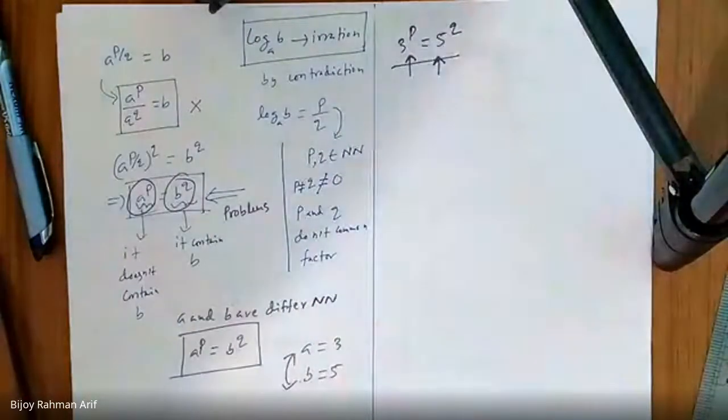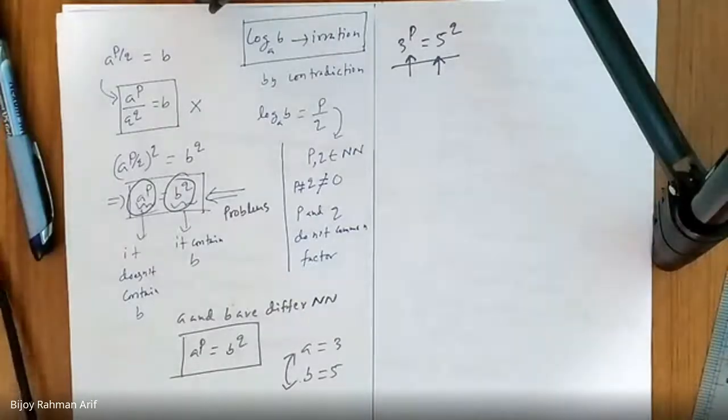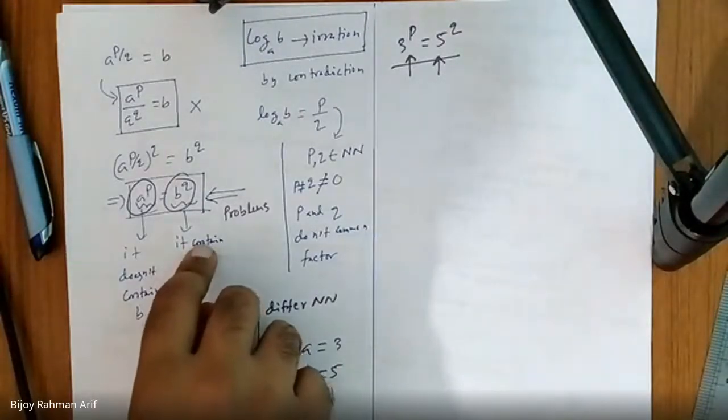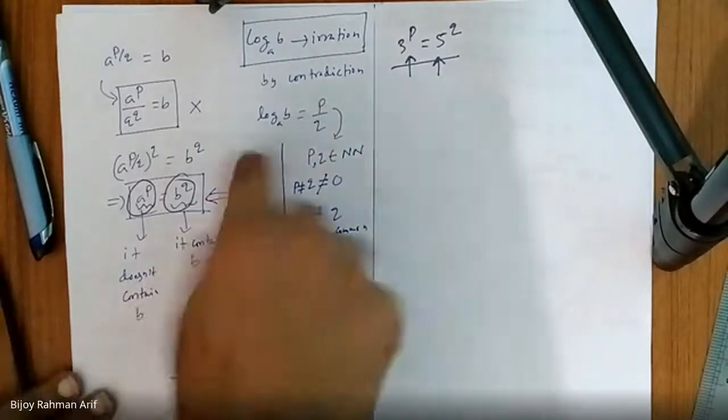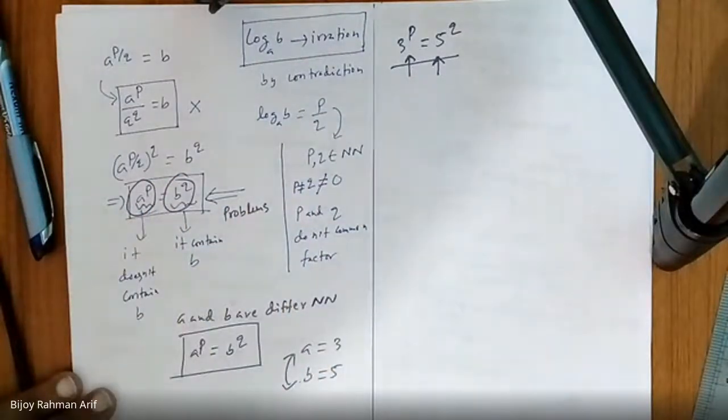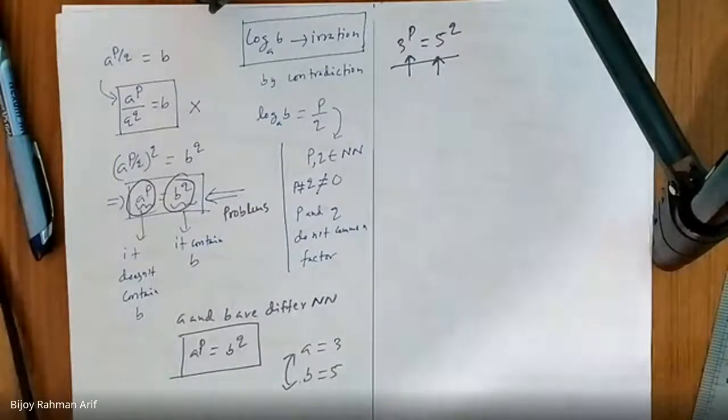Yes sir. 3 to the power p and 5 to the power q, can they ever be equal? No. Why not? Because they don't have any common factor. On the left side, there is only 3 to the power something, so it is 3, 3, 3, 3, 3. On the other hand, on the right hand side, only 5, 5, 5, 5, 5. So you cannot reduce anything. The right hand side is divisible by b, it contains b. And I never say they don't have a common factor. That's why there is a problem. I say the right hand side has b, on the left hand side we don't have b. So that is the problem. So definitely the right side and left side are not equal. Is it clear or not?